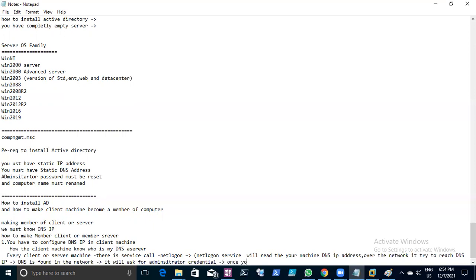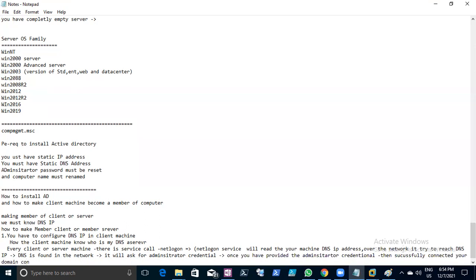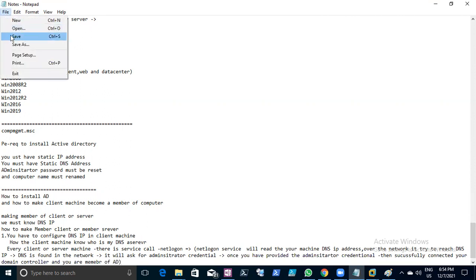Once you have provided the administrator credential, you are successfully connected to your domain controller and you are a member of Active Directory. This is how you need to explain it very neatly and clearly.